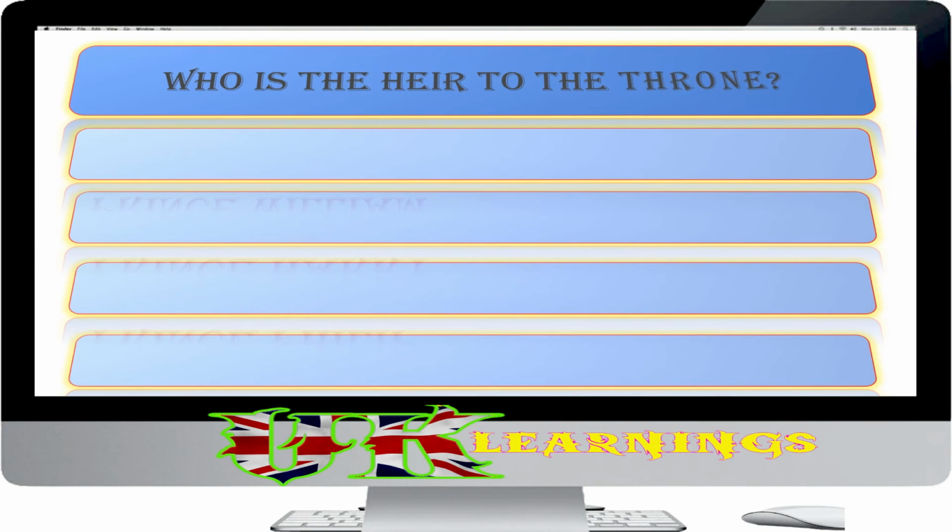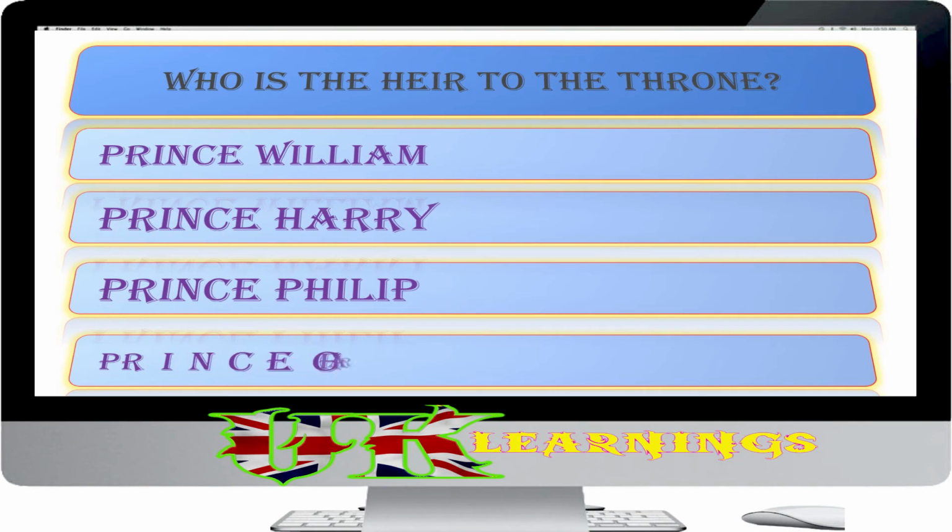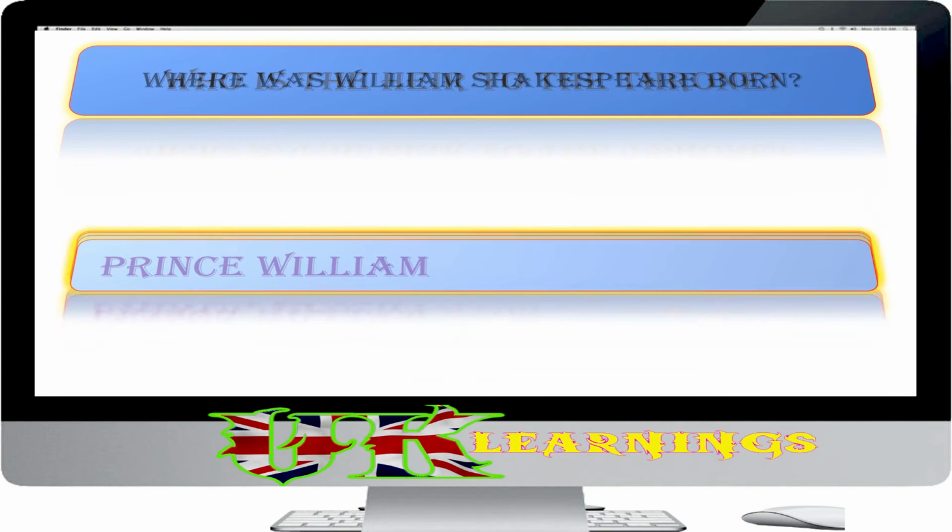Who is the heir to the throne? Prince William, Prince Harry, Prince Philip, Prince Charles. The answer is Prince Charles. The Queen's eldest son, Prince Charles, the Prince of Wales, is the heir to the throne.